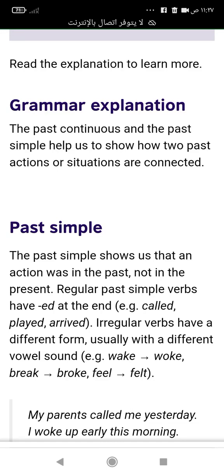Our session is about the past simple. The past simple shows us that an action was in the past, not in the present. Regular past simple verbs have -ed at the end, like called, played, arrived. Irregular verbs have a different form, usually with a different vowel sound, like break, broke, and feel, felt.